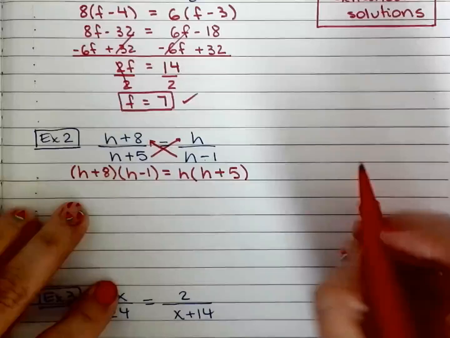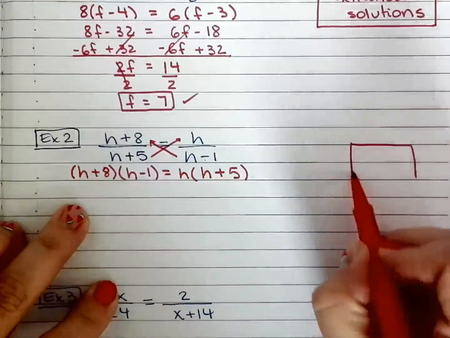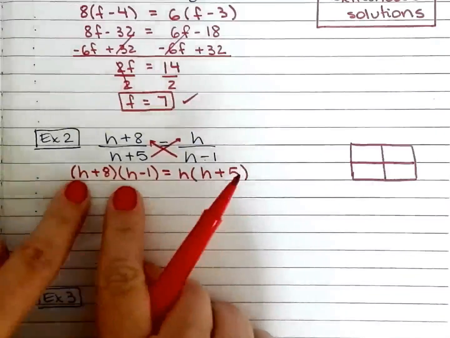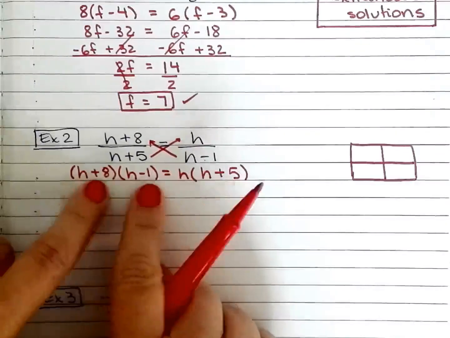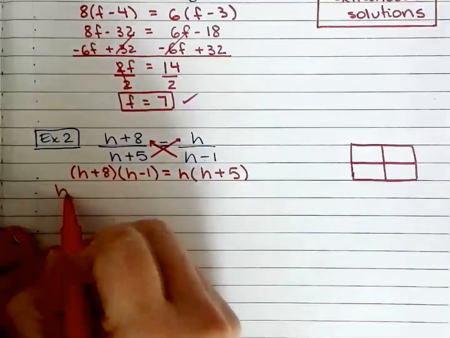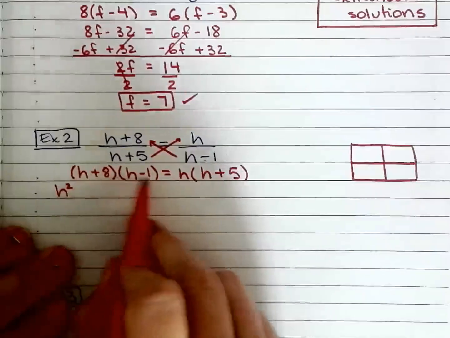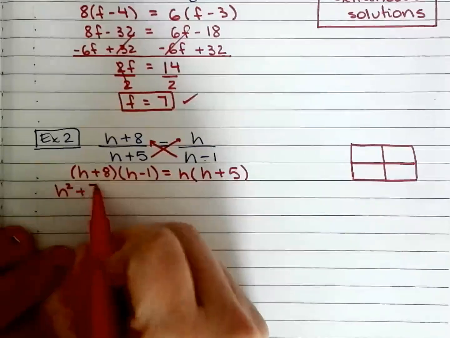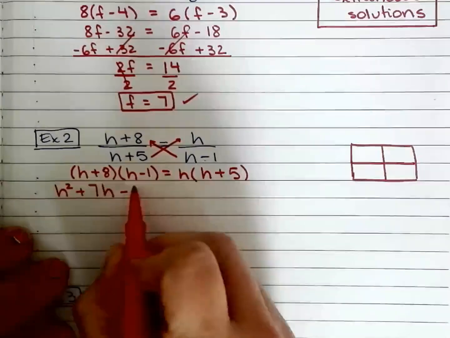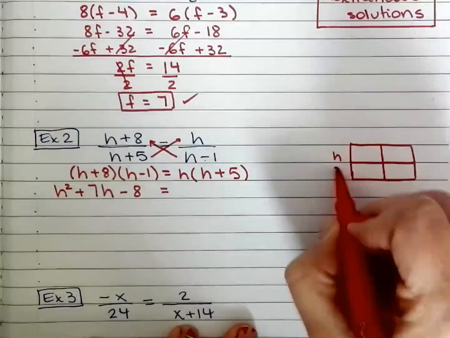Okay, sorry. Okay, let's do the box. For those of you that like the box. If you don't like the box, do FOIL. Either way. Or you can multiply that mentally too. You multiply the first, find the difference, multiply the last. So h times h is h squared. 8 minus 1 is 7, so plus 7h. 8 times negative 1 is negative 8. I'm still going to do the box right here for those of you that want to do that.